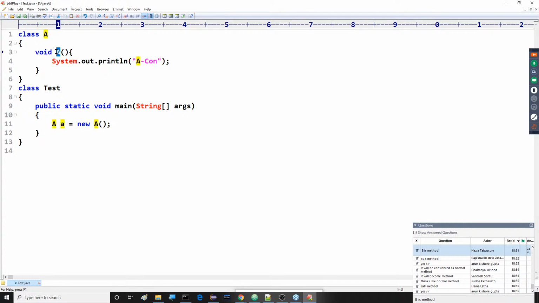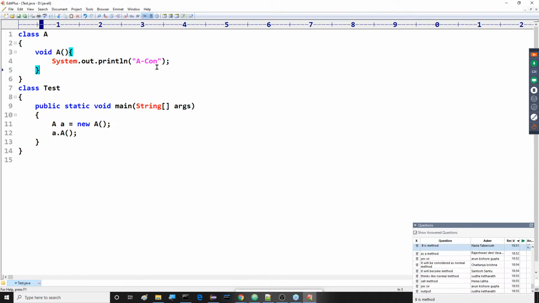Java method names and class names may or may not be the same, but here we are getting the same name. So this syntax is satisfying the method syntax now. If we call this like a method, we are able to access it, and we are able to display the respective output.